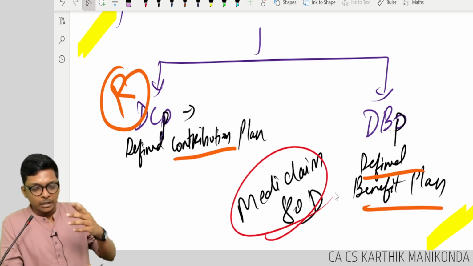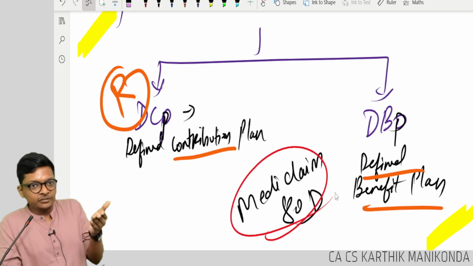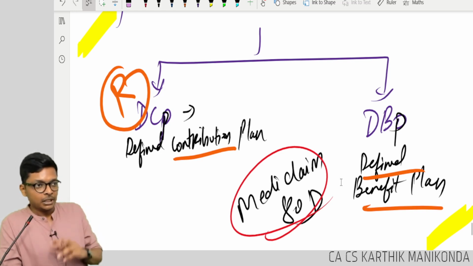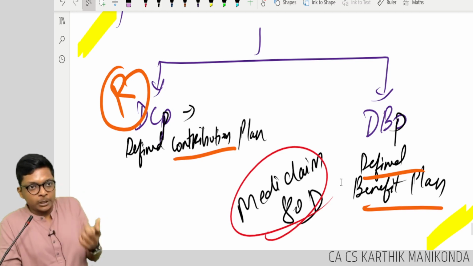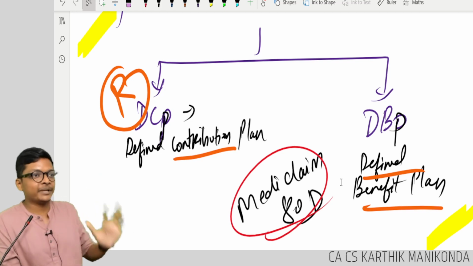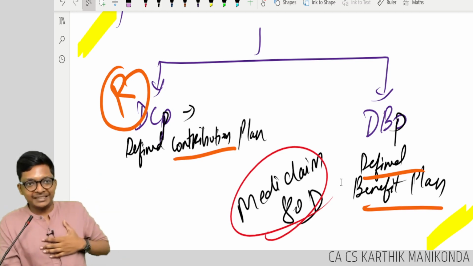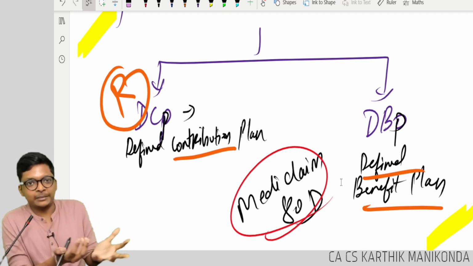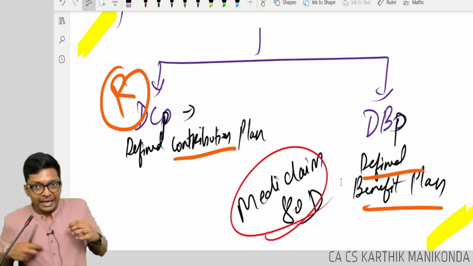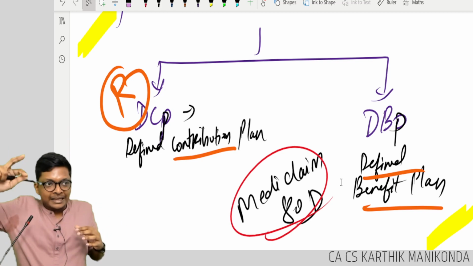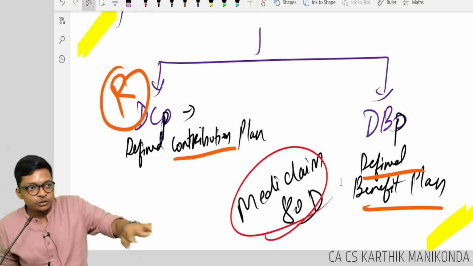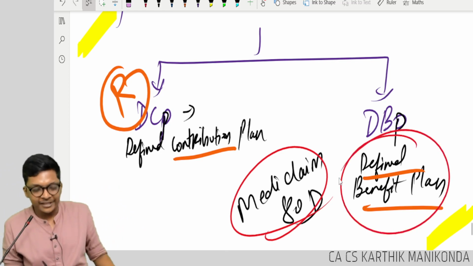Second example. Let's say Dhyaneshwar is working in ICICI Insurance. Now ICICI Insurance is contributing for Dhyaneshwar's insurance itself. He is an employee of the insurance company. Now the insurance company is saying, if Dhyaneshwar needs some emergency, we will give that money. Now I am only contributing. Later if money is needed, I should give the benefit back to Dhyaneshwar. This is a defined benefit plan.